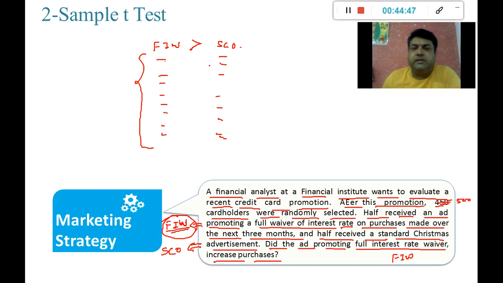If so, they want to launch it for all the people, even those who have been offered the standard one. When they call it a standard Christmas offer, it means that it happens every year, but this time they have tried something different with a full interest rate waiver. So two different sets of data are given to us, and that is why we are going to perform a two sample t-test over here.